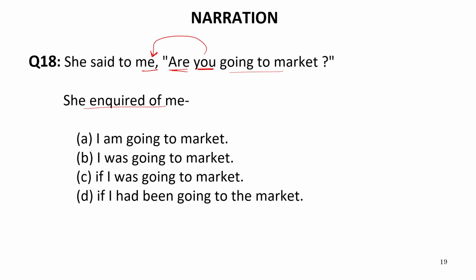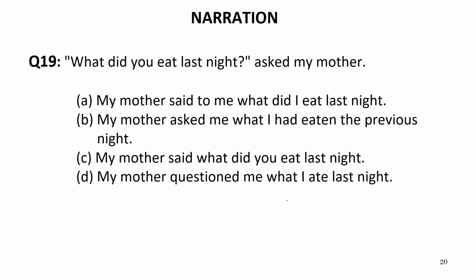So we need to replace these inverted commas with either if or whether. So these two cannot be the answer. So if I was going to the market, therefore our answer will be C. Correct answer is C. Now let us move to the next question.